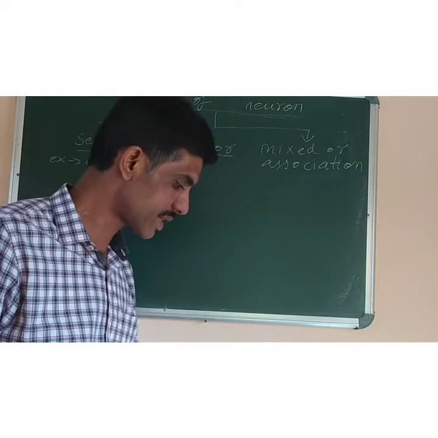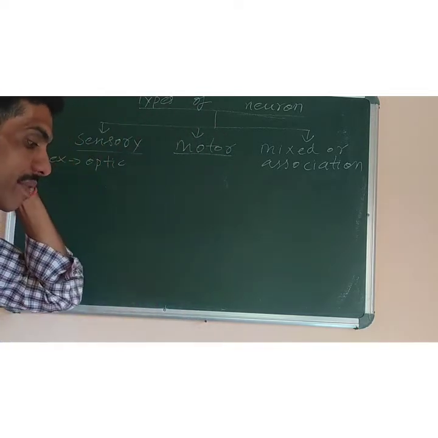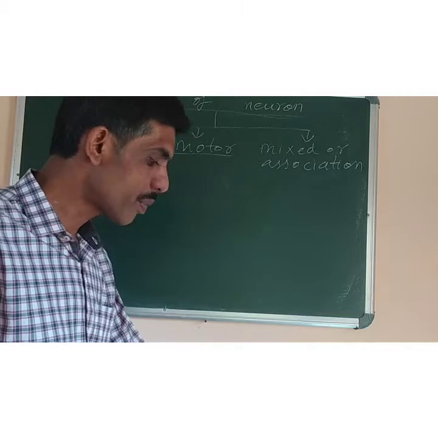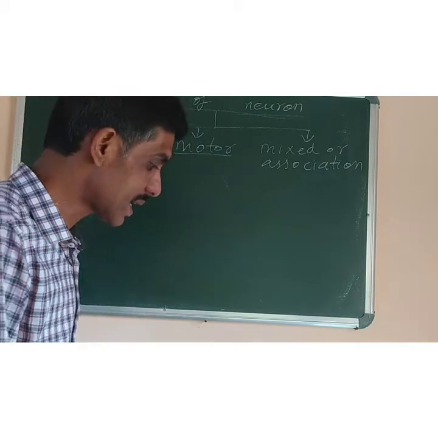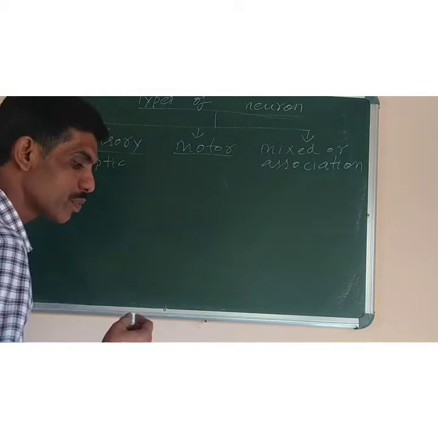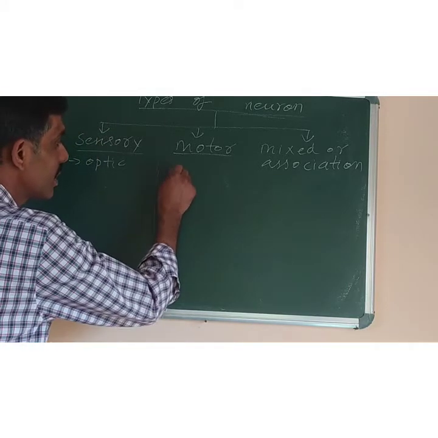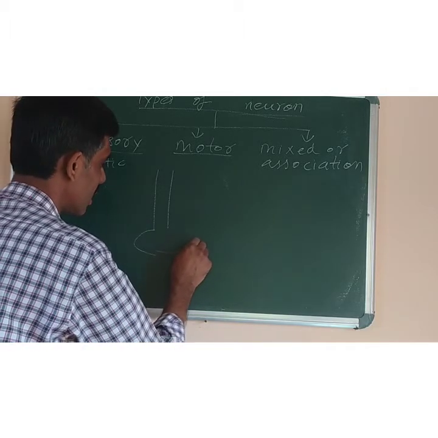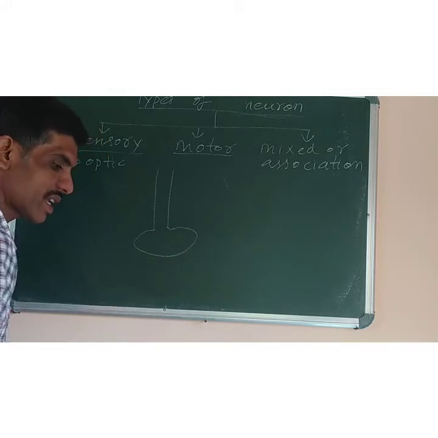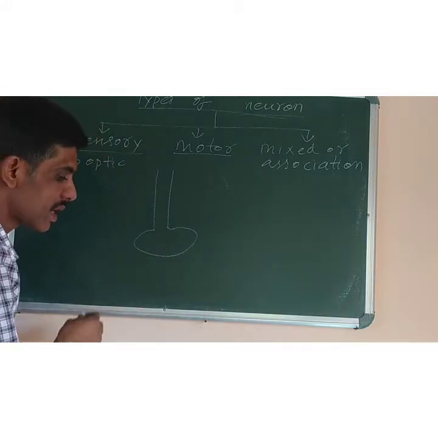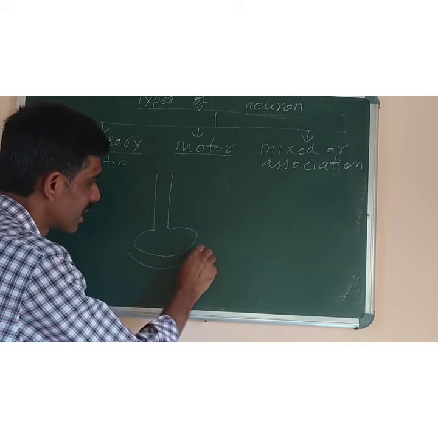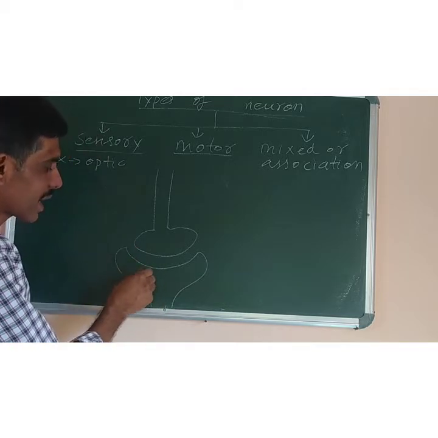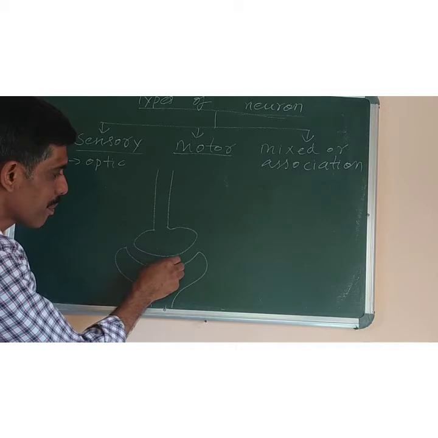Now next is the conduction of nerve impulse. How are nerve impulses conducted? This one is very important to learn. The human body has billions of nerve cells, and the axon end has many small swellings. Suppose this is the axon part of the nerve cell. It has a swelling which is known as the axon terminal, like a bulb I have made. At this terminal, the neuron is in contact with another nerve cell. Like there is another nerve cell, it is in contact but not in direct contact. There is a gap present between them.